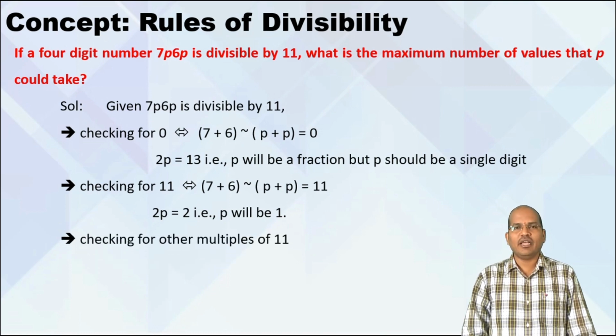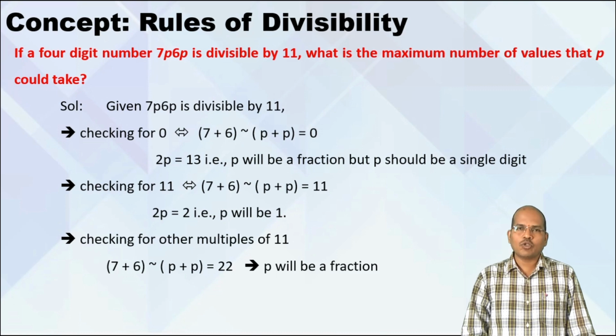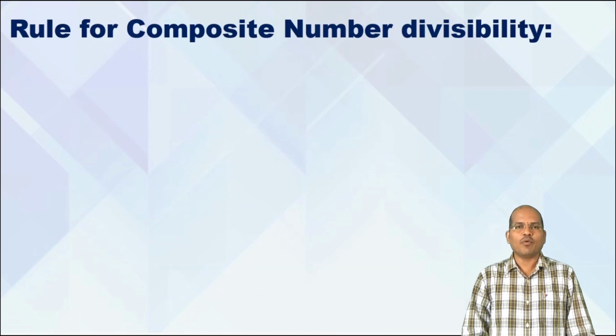Now let us go with the number 22. So the difference of 7 plus 6 minus p plus p is 22. Now in that case also p is a fraction. So what do you observe? When the difference is 0, p is a fraction. When the difference is 22, p is a fraction, and it goes on. So p is an integer only when the difference is 11. It means that p can take only one value. So this is how we solve problems.